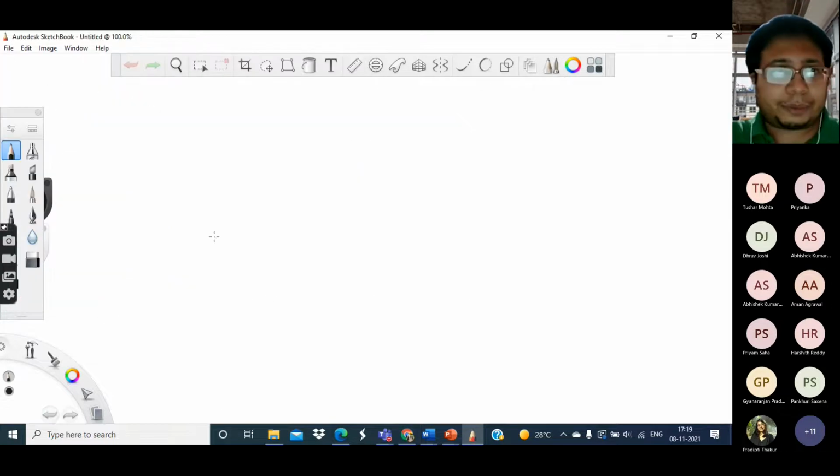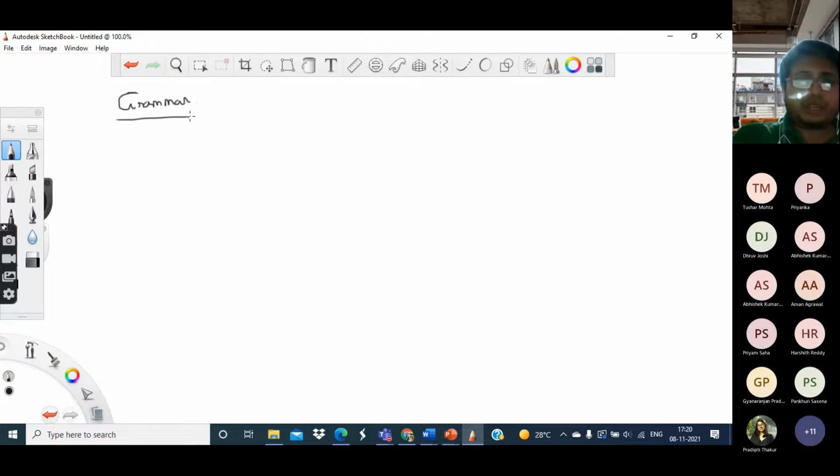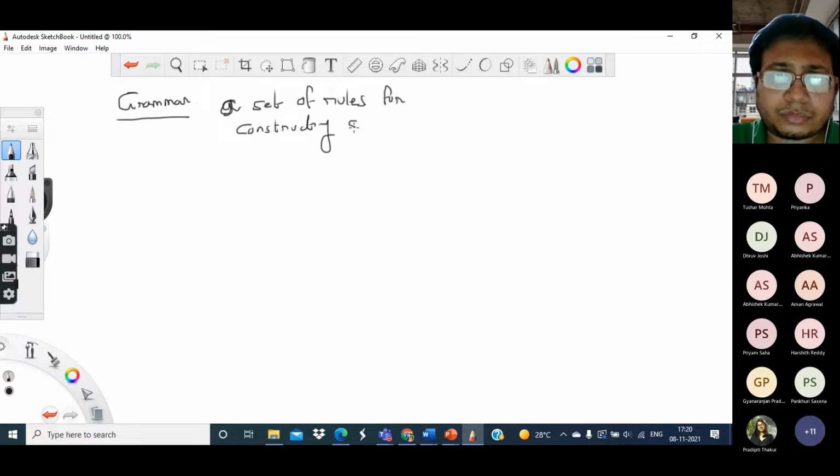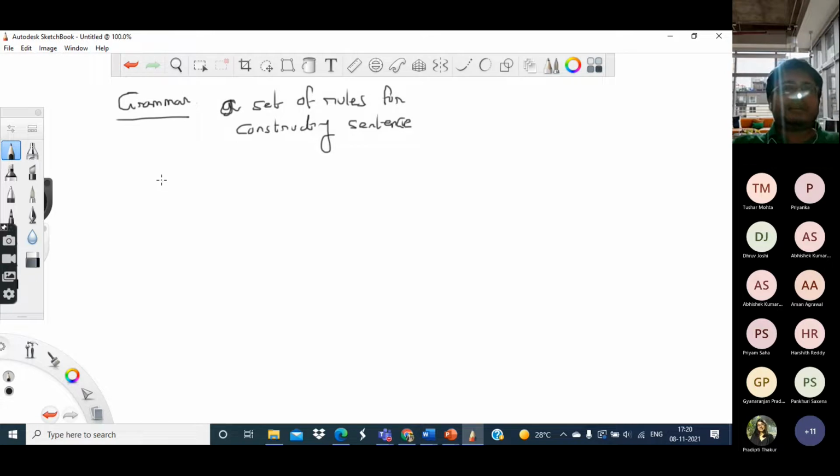Now we come to the next step. What's the next step in case of natural language processing? The next step is grammar. Okay. So what is grammar? Grammar is basically a set of rules for constructing a sentence. Now, we cannot just take any set of words in a sequence and call it a sentence,